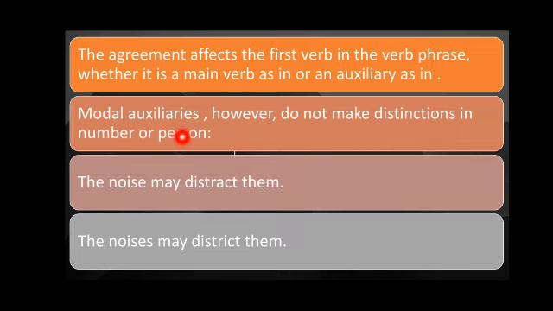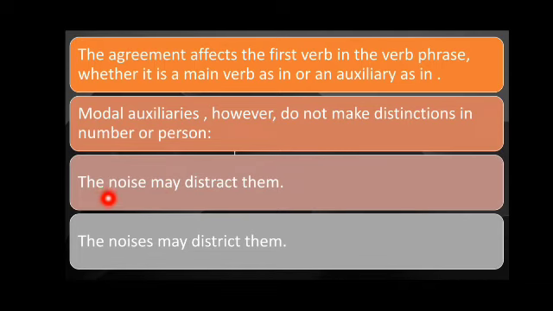And if there is no modal, then we say you are going and we are going, but he is going and I am going. So if you have one verb, then that verb is affected by the number or person used in the subject. But if we have a modal auxiliary verb, it does not have such distinction. We use the same modal auxiliary verb for all number and all person.